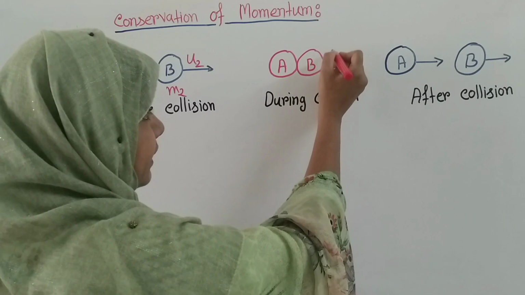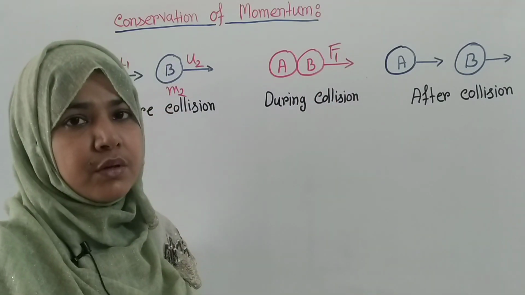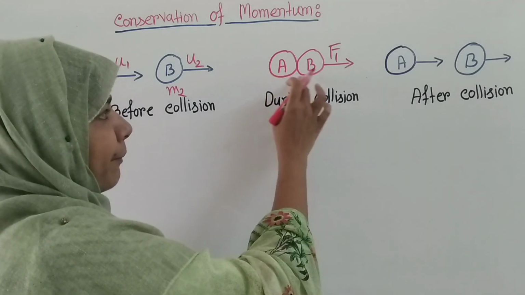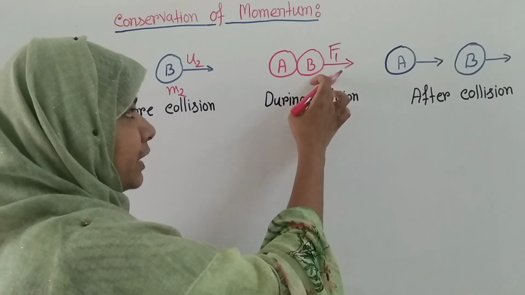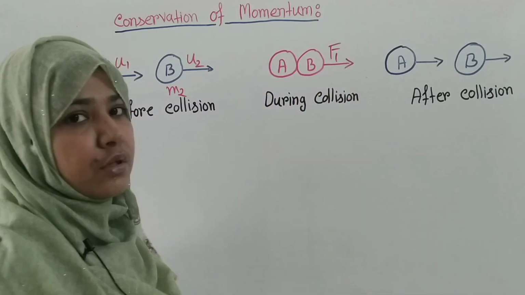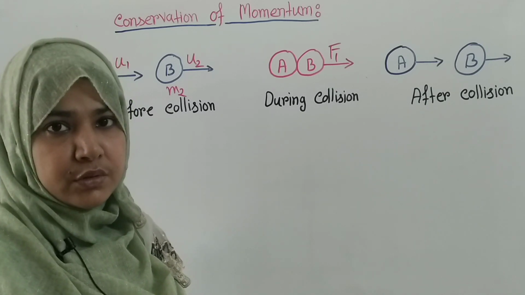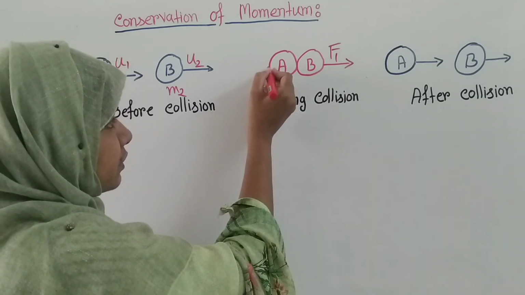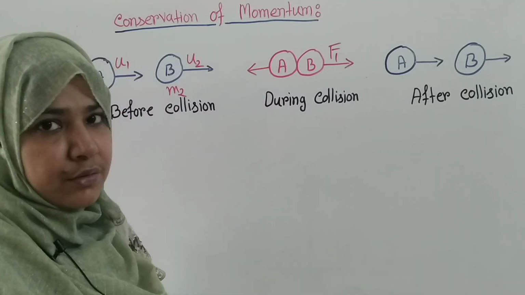So we can write that the action force is F1. Whenever object A applies a force on object B, at the same time object B will also apply a force on object A, which will be known as the reaction force, and the direction of the reaction force will be this.